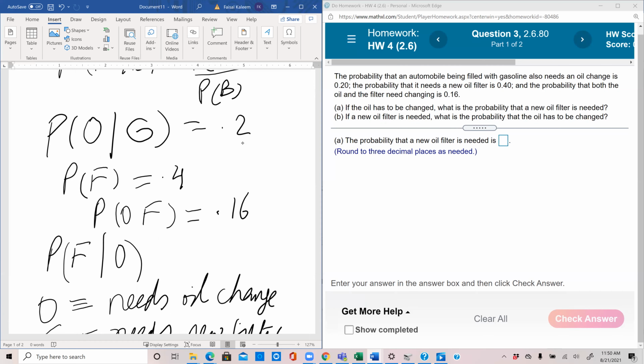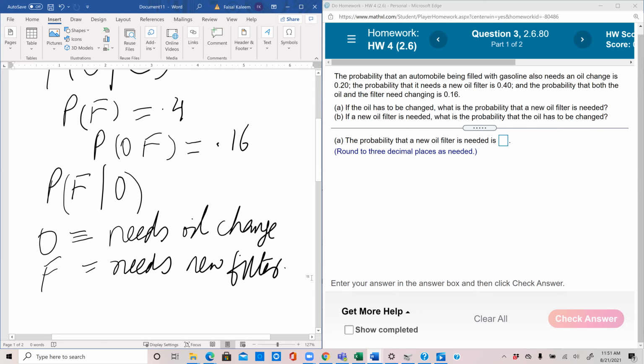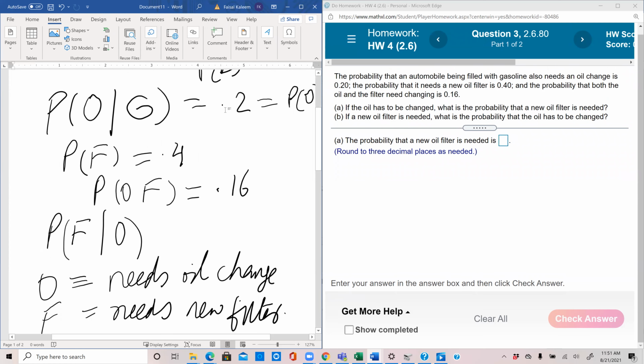So probability needing oil change is the same as needing oil change given that it's being filled with gasoline. So this is just P of O for practical purposes. So we have P of O as 0.2, we have P of F as 0.4, and we have P of OF as 0.16. And we have to find probability new filter given oil change. So that has to be found out.